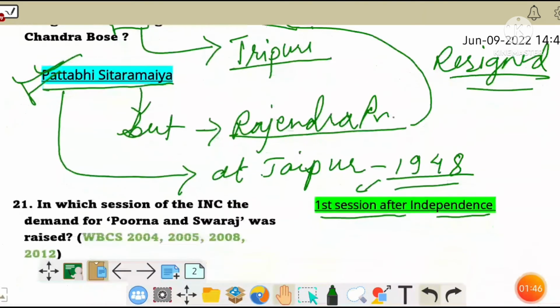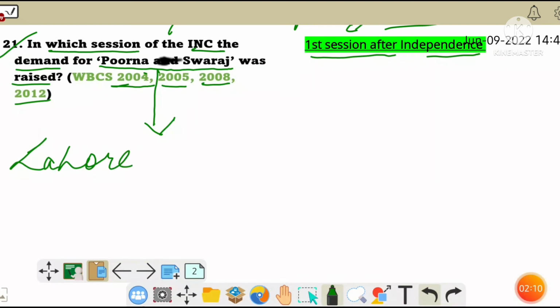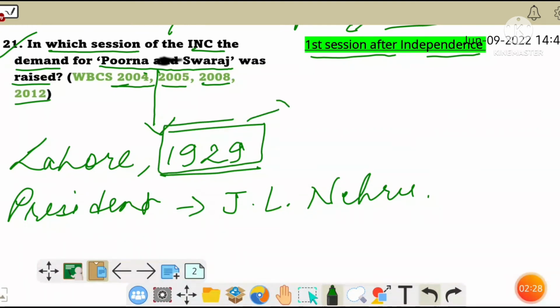And this was the first session after independence. Next question, question number 21. In which session of the Indian National Congress was the demand for Purna Swaraj raised? This question was asked in many competitive exams and WBCS 2004, 5, 8 and 12. So the Purna Swaraj demand was raised in the Lahore session of the Indian National Congress in the year 1929. And the president of the Lahore session was Jawaharlal Nehru. The Lahore session occurred in December 1929.